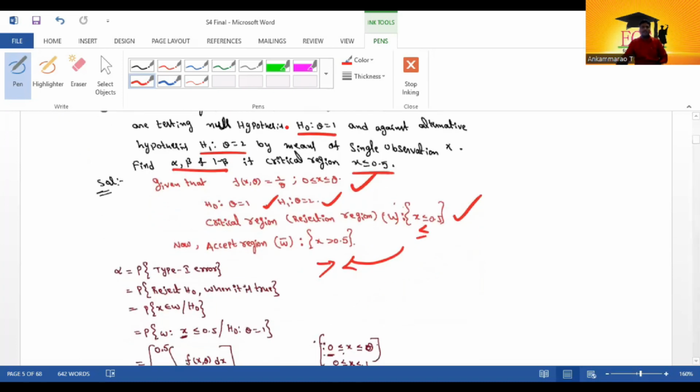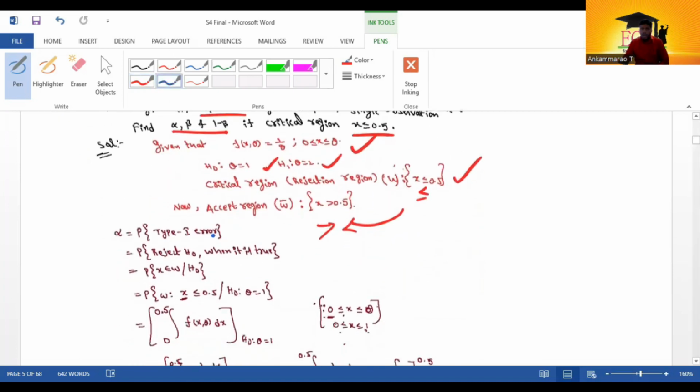Now find alpha, beta and 1 minus beta. Alpha equals the probability of type 1 error, the probability of rejecting H0 when it is true. That is the probability of x belongs to the rejection region, denoted W, given H0. The rejection region in the problem is x less than or equal to 0.5, with H0: theta equal to 1.